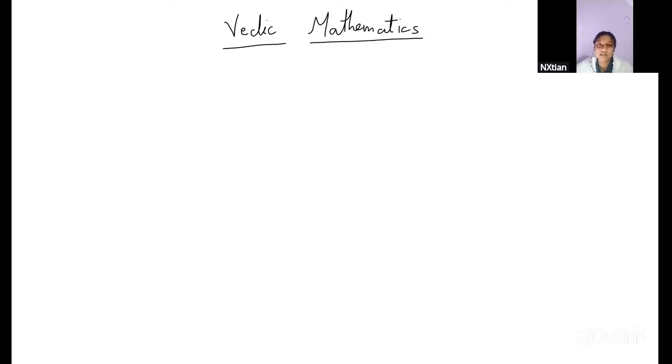Now, this mathematics is very similar to the maths that we do, but it has some more advantages, such as the methods that we use in Vedic mathematics are quick and fast. Easy calculations, quick calculations, accuracy is there. We don't have to do very long calculations to find out the answers. It is simpler, it is quick. This Vedic mathematics was developed by an ancient person. So let's talk about that.